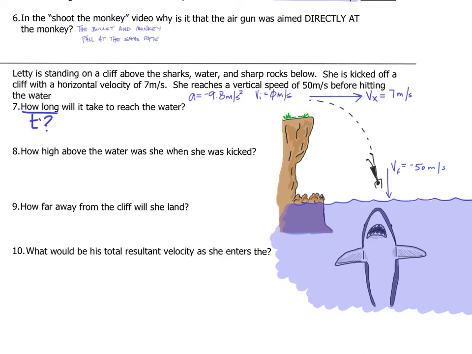Okay, so let's look at what I have. I have the acceleration of gravity. I have the initial vertical velocity. I have horizontal velocity and final vertical velocity. If I want to know how long it's going to take, if I want to know time, I can't use my horizontal equation because I don't know dx. So it's got to be a vertical equation. I know VF, I know VI, I know A, I want to solve for T. So my equation is going to be A equals VF minus VI divided by T.